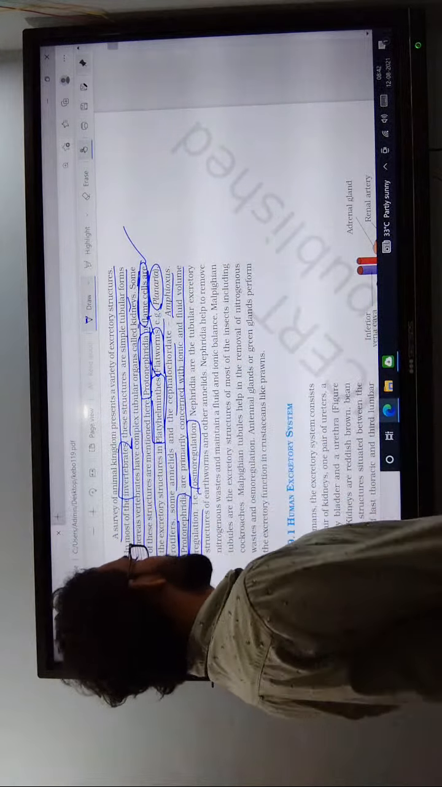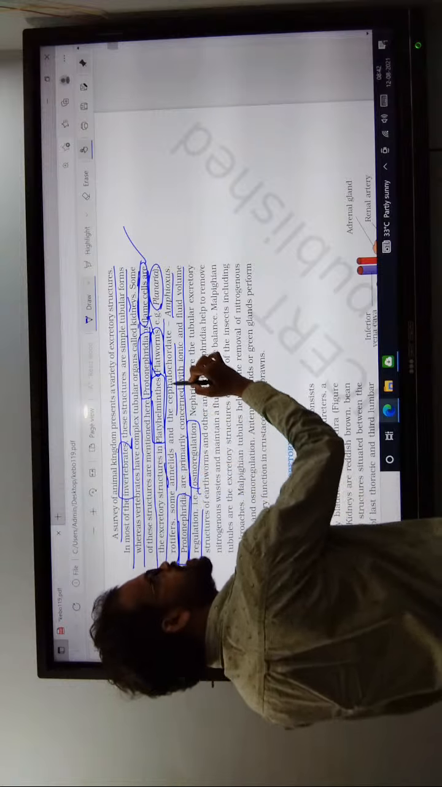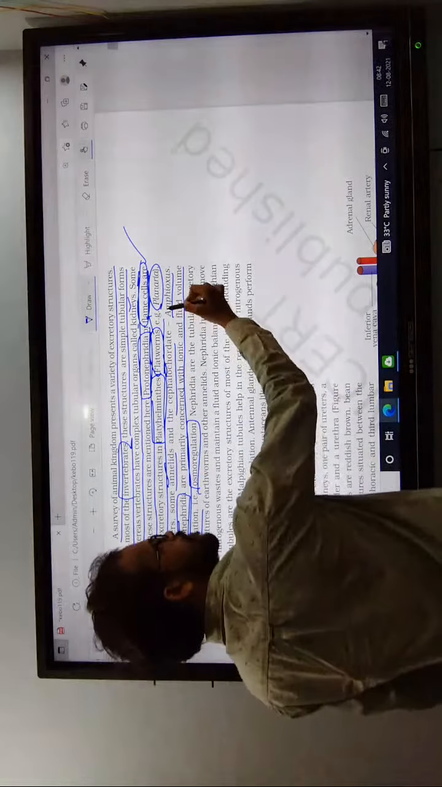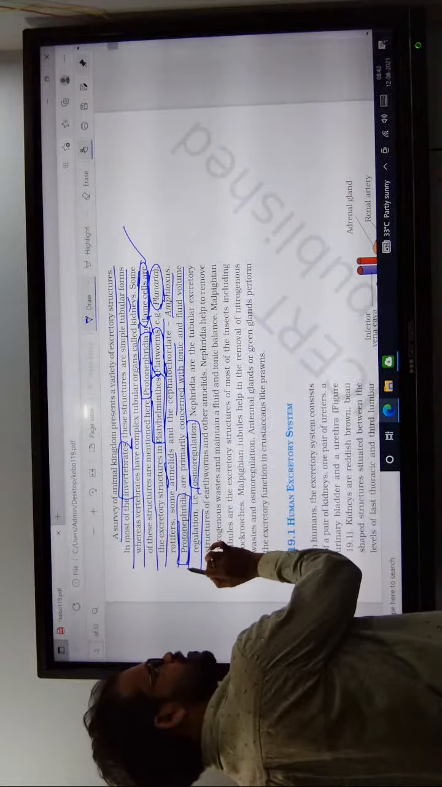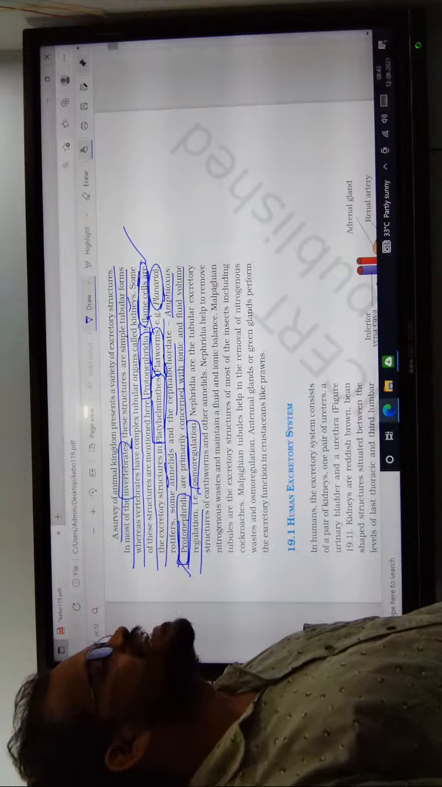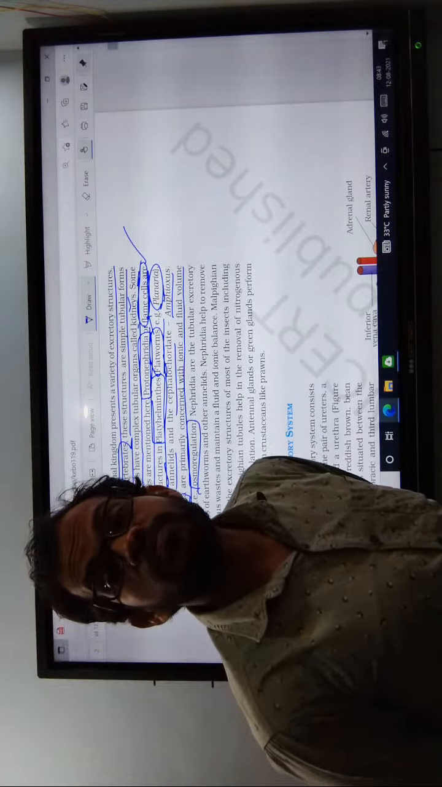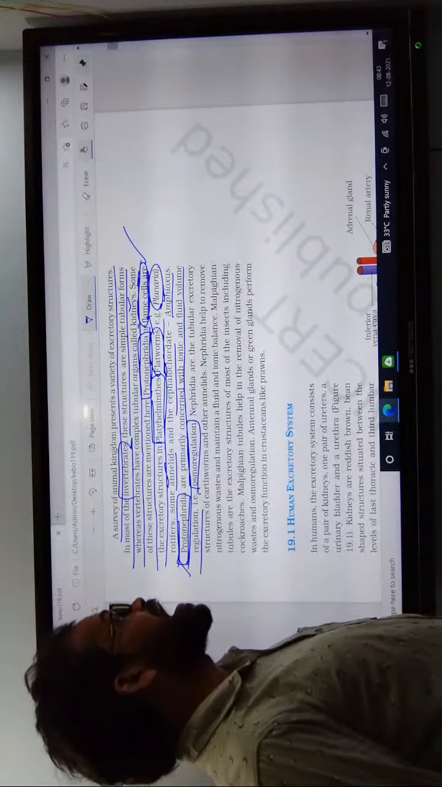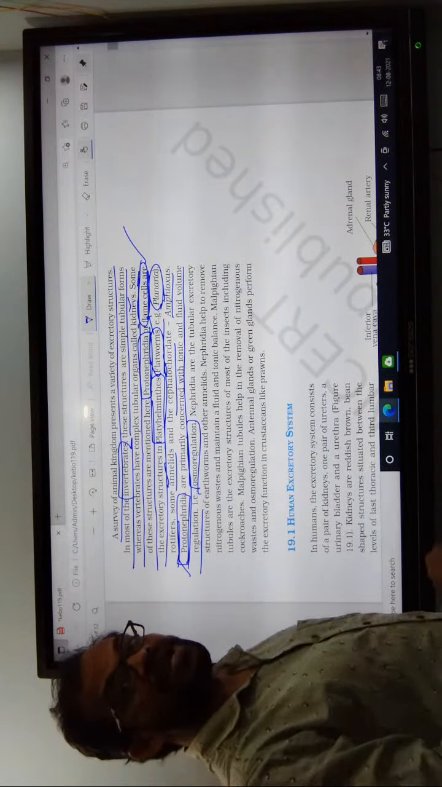Example, planaria. Next one, annelida and cephalochordata. Example, amphioxus. This consists of the protonephridia. What is the main function? Osmoregulation. What is osmoregulation?